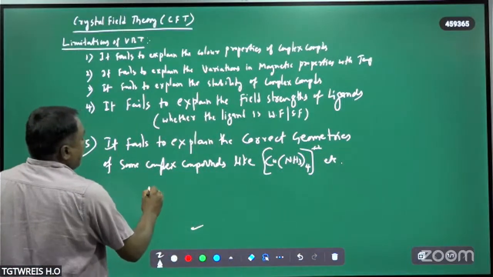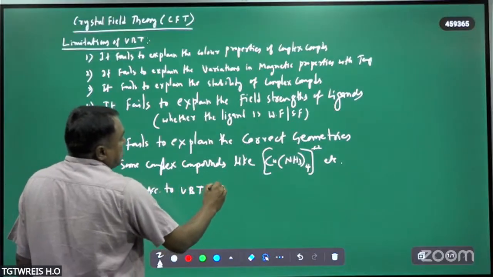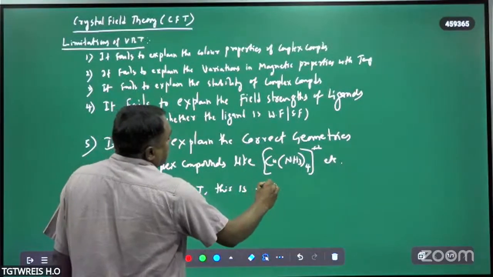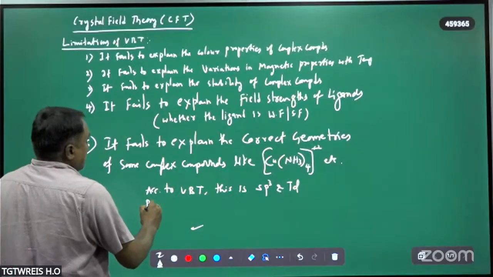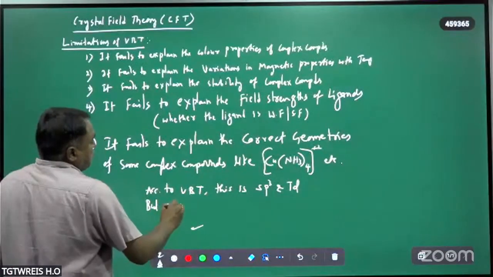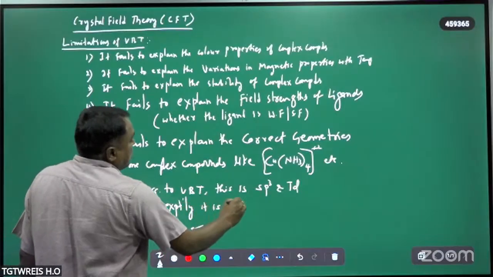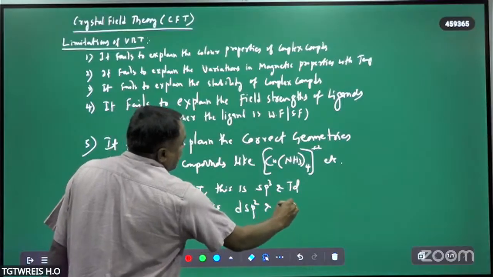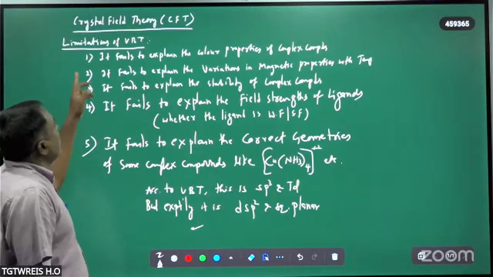According to VBT, this is sp3 hybridized and tetrahedral geometry, but experimentally it is dsp2 hybridized and square planar geometry. So these are the limitations of valence bond theory.